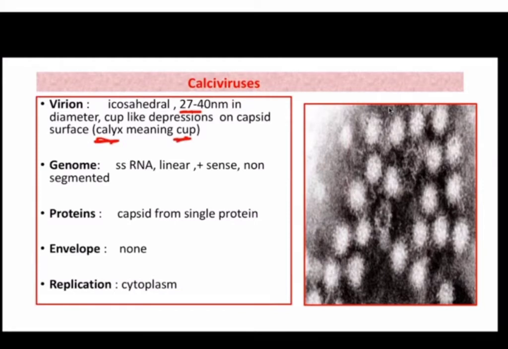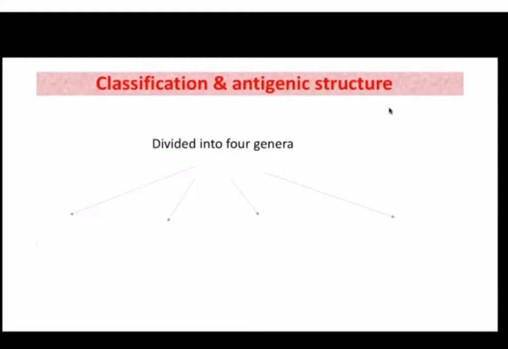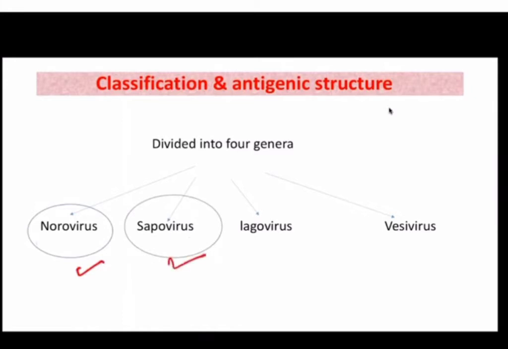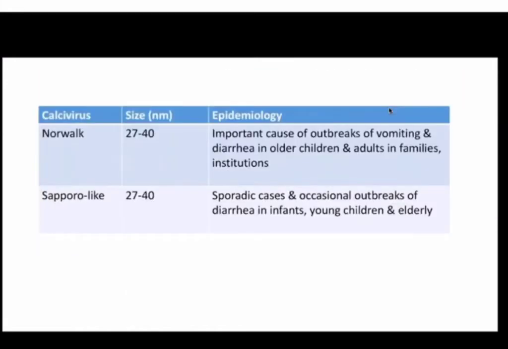Now, as I told you, the genome is single-stranded, linear, positive sense, but they do not have any segments like rotavirus. A single capsid protein is there. They are non-enveloped, and since they are RNA viruses, they will replicate in the cytoplasm. So we have divided family Caliciviridae into 4 genera: norovirus, sapovirus, lagovirus, and vesivirus. For us, these 2 genera, norovirus and sapovirus, are important. The norovirus has a species which is Norwalk virus, and sapovirus has a species which is Sapporo virus.